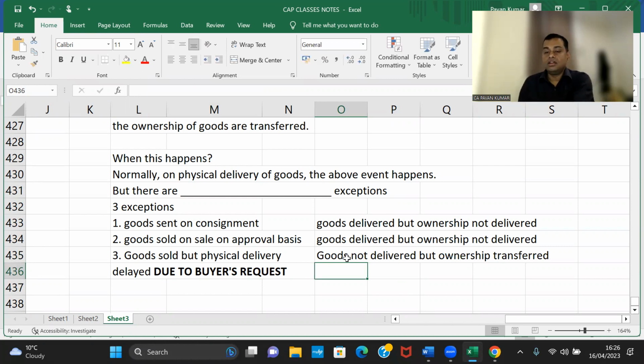They are your goods. You asked me, Pavan, keep these things here. I said, okay. Consideration paid or not doesn't matter. It could be credit sale, it could be cash sale. But the goods are ready, appropriated, identified, specific goods made aside, assigned and earmarked for the purpose of delivery, but the buyer said, I will take it later.